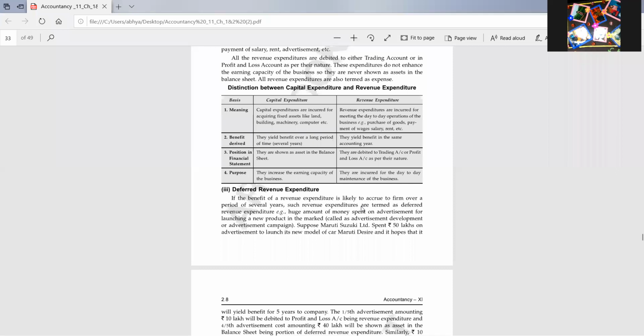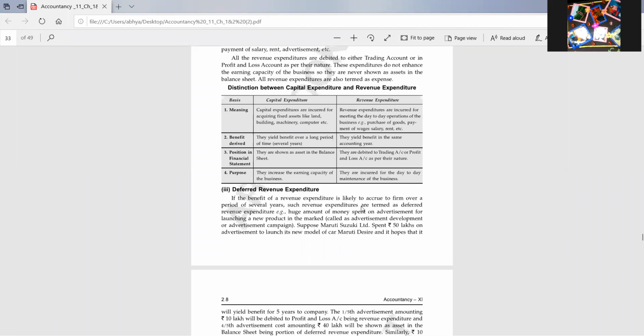Suppose your company has hired Mr. Amitabh Bachchan for promoting your product as a brand ambassador. So you have made him a payment of rupees 2 crore or 5 crore, and he will be providing his services to your company for a longer period, that may be 5 years, 3 years, or 2 years, but more than 1 year. Then the huge amount spent on that particular head will be known as deferred revenue expenditure.